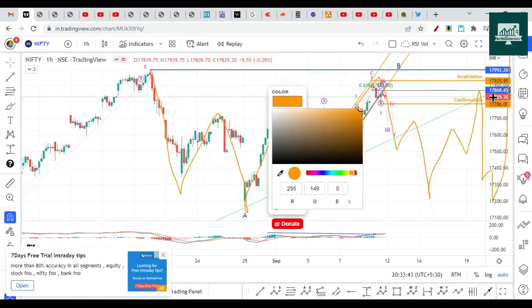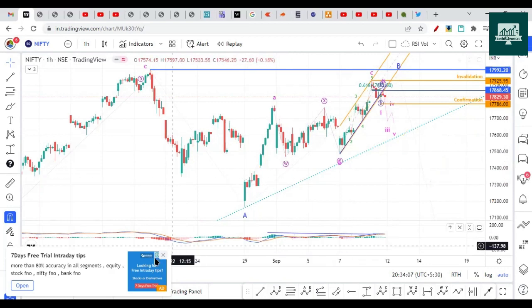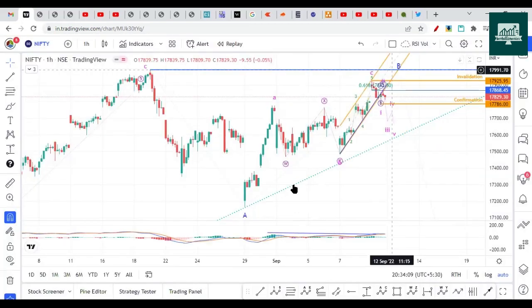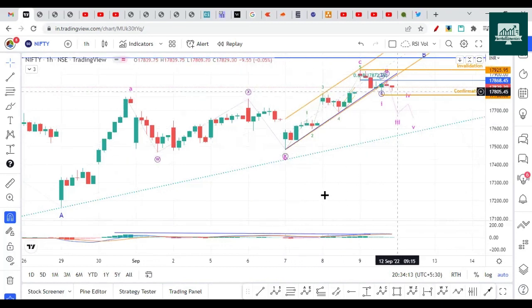So in the bullish case the triangle is also possible, but the triangle as of now cannot be confirmed because it's just wave 2. At least we need wave C and D confirmation, without breaking this range. This A wave's low and the start of the A wave's high should not be broken, and we should get a D wave and then a drop. Only then can we say that this is a triangle and we will go on the upside. Otherwise it's not confirmed as of now. So let's check the counts from this low. After here the Nifty became bullish.